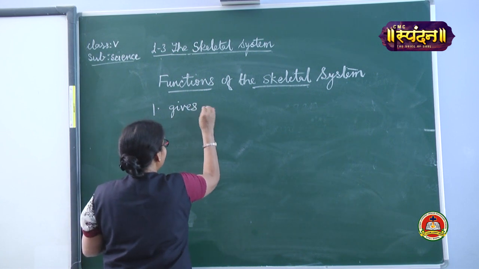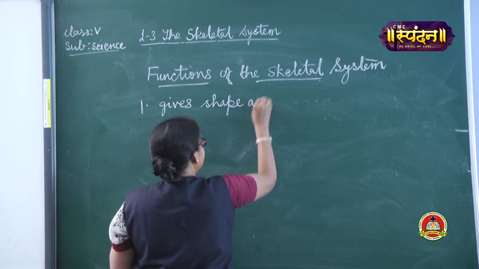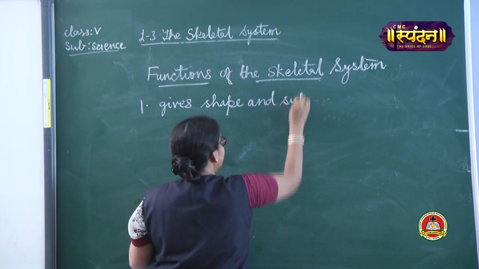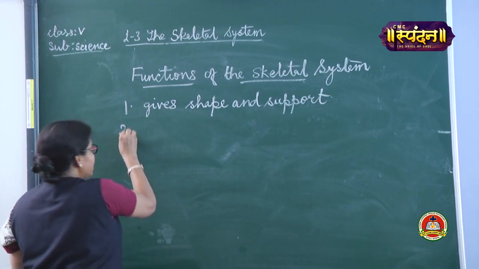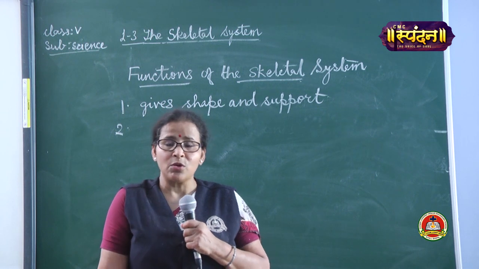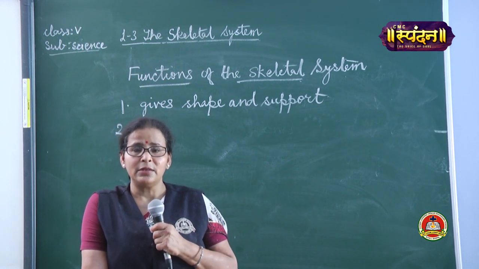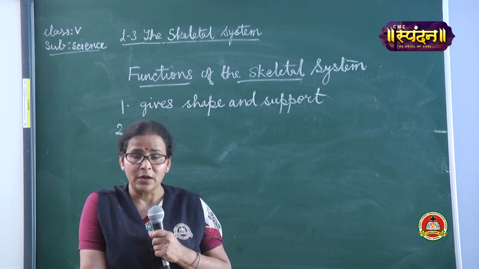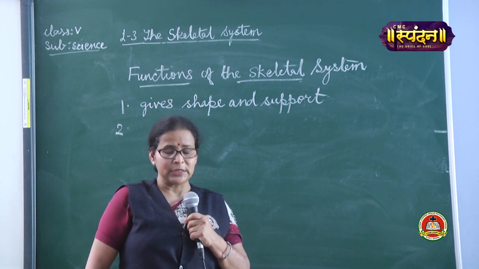I am writing in short, gives shape and support to our body. Coming to the second function, it protects all our internal delicate organs, right? Like the heart, the lungs, the kidneys, the brain, they are protected very well inside this skeletal system.